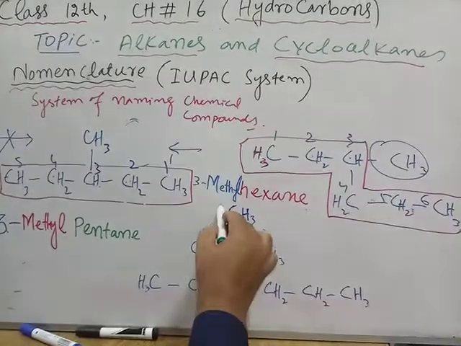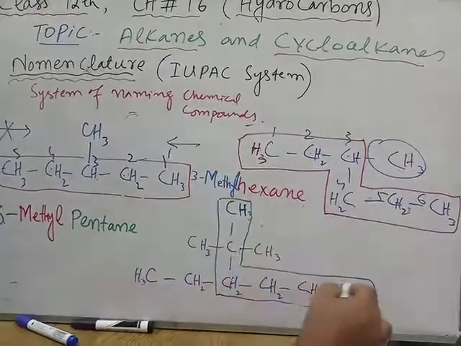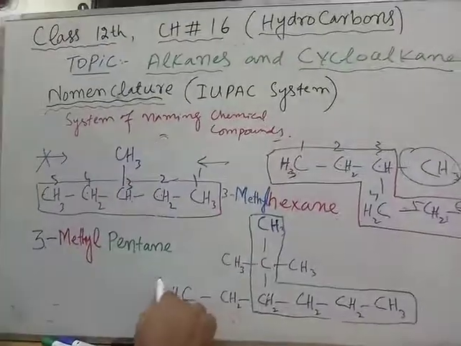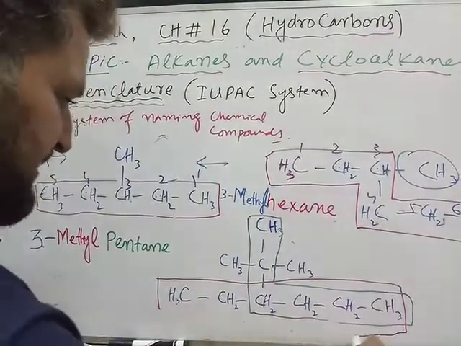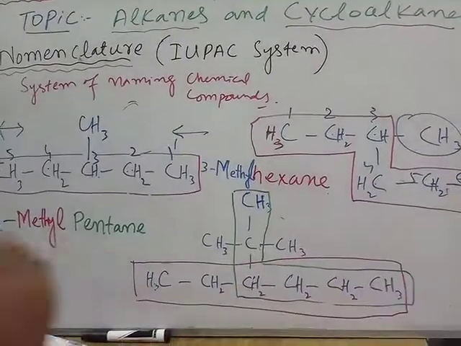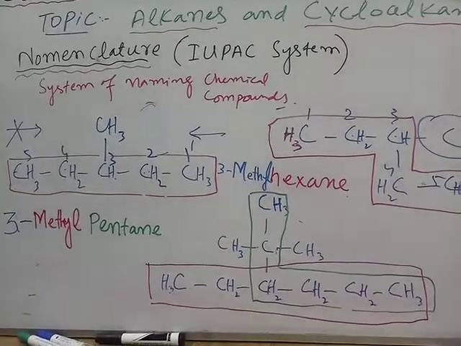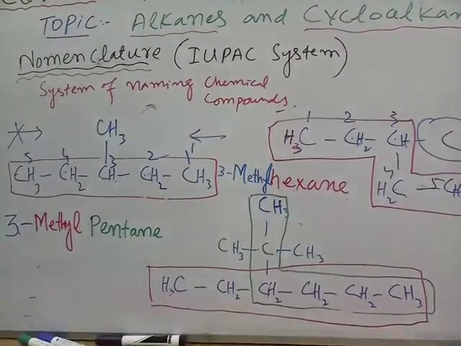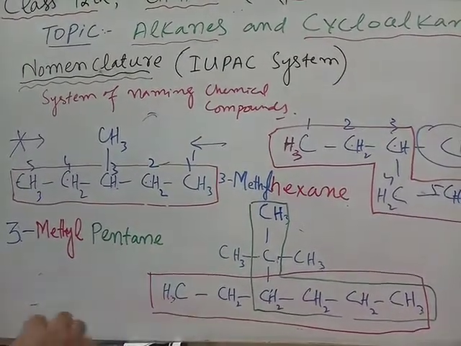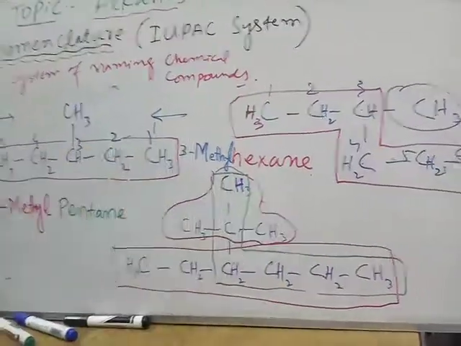I can select this chain which encloses 6 carbon atoms. Similarly, I have another option. I can also take this red colored chain which also has 6 carbons. So which chain is to be selected? Remember that if I select this red colored chain, then there will be one huge branch.